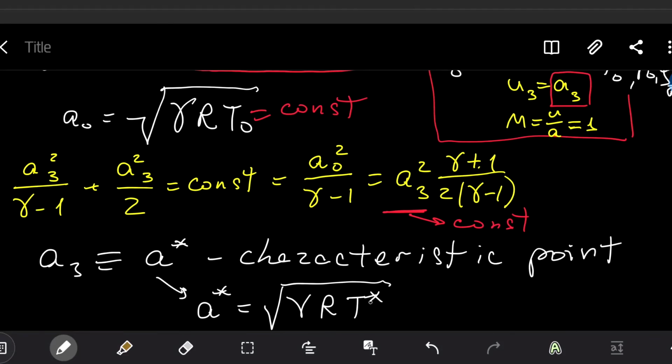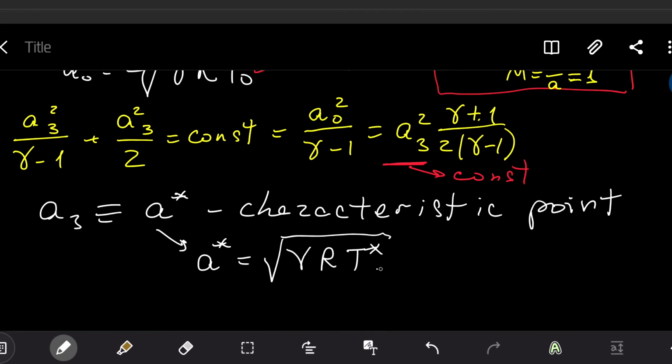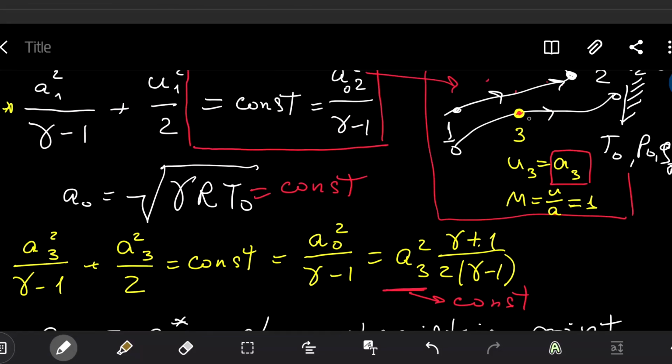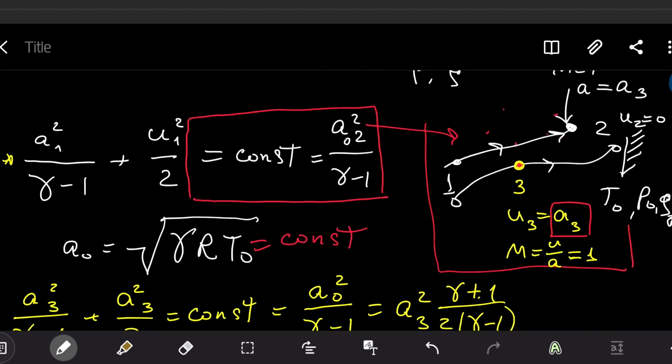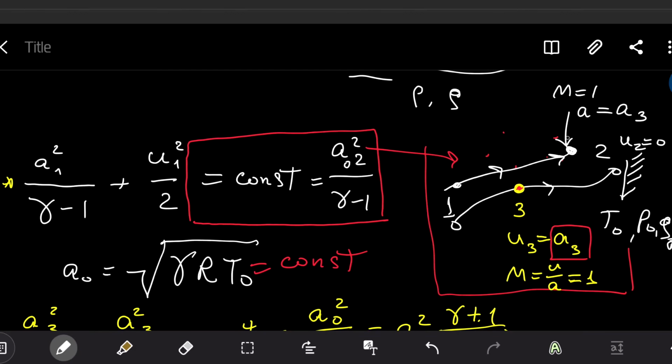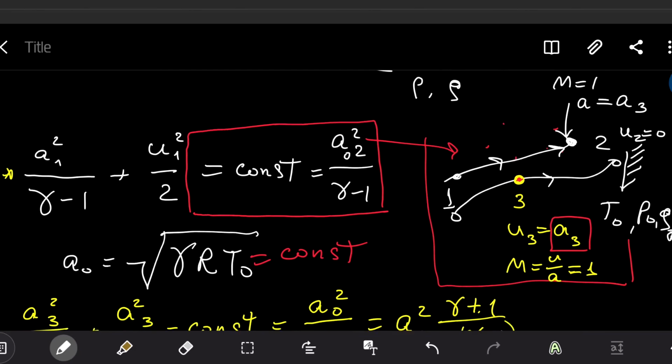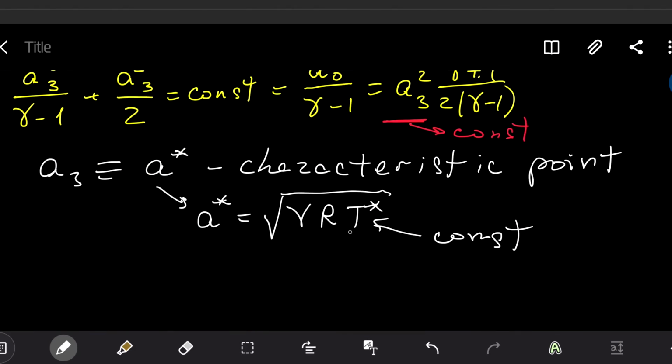The relation between speed of sound and temperature is absolutely the same, but we use another temperature. And this temperature, since A is constant, characteristic temperature is also constant. So once calculated the point of Mach 1 in our computational volume, if in any other point we have Mach 1, we already know what will be the speed of sound, and we already know what will be the temperature of the flow.